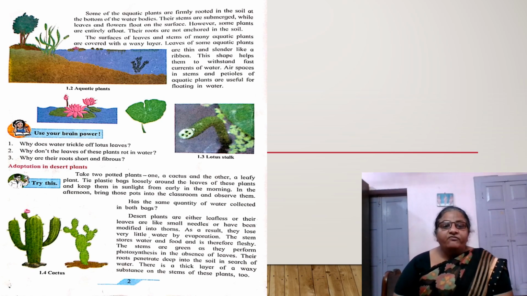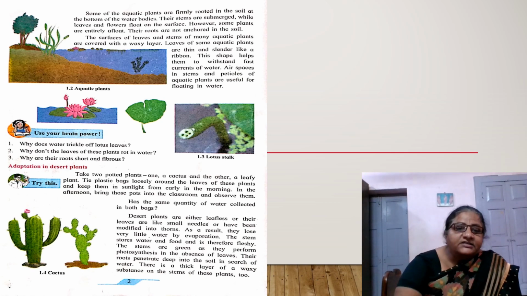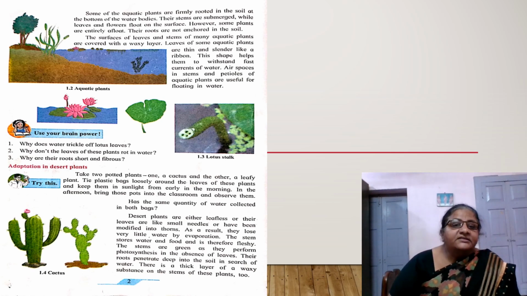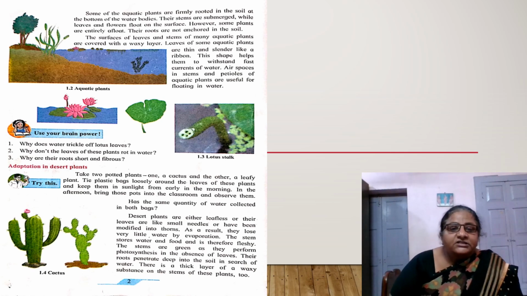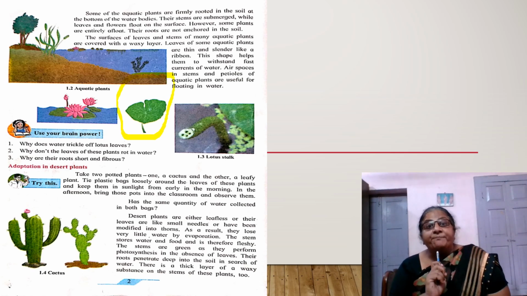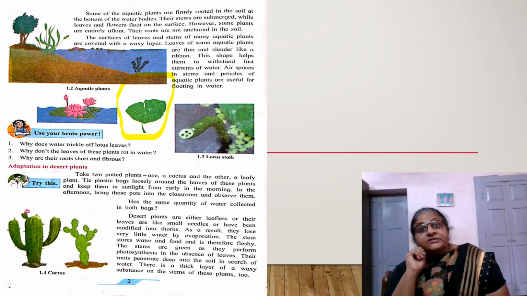But the leaf of lotus is green in color. See the diagram, that lotus leaf. The lotus leaf is broad in shape. And if we touch that leaf, it is soapy to touch because it is protected.